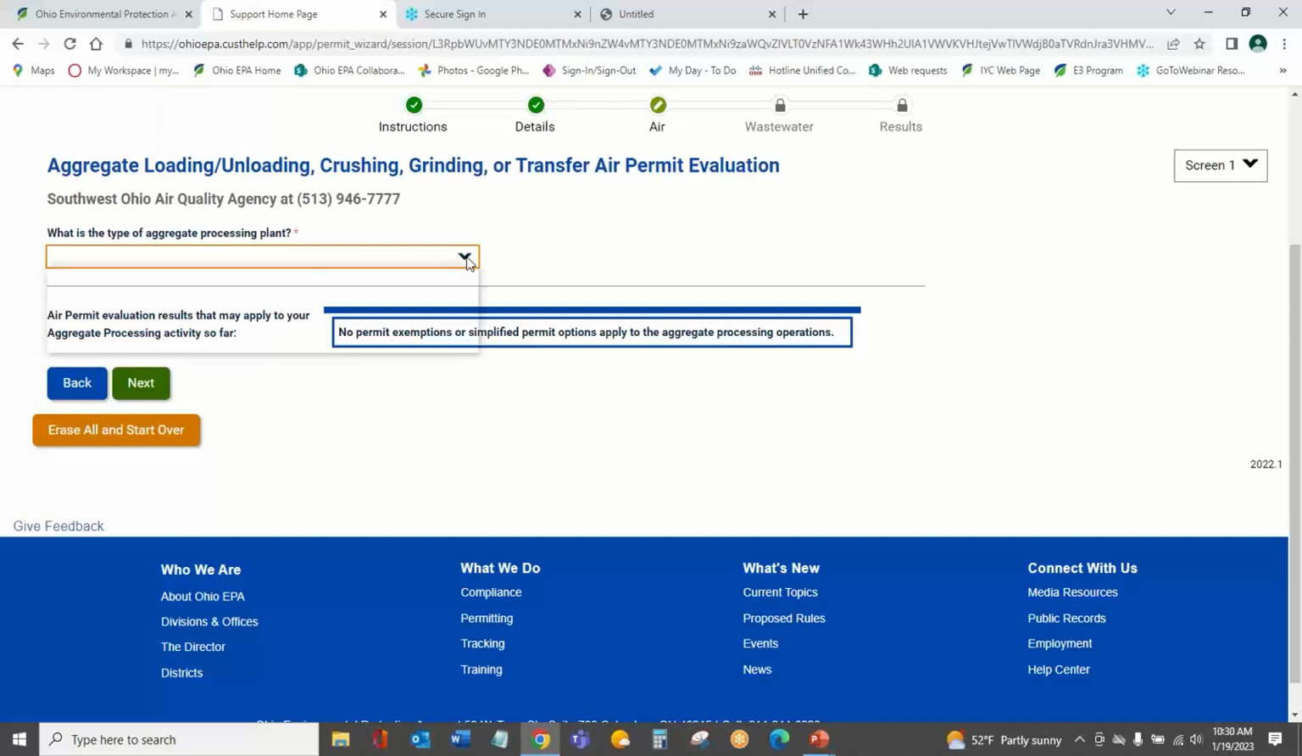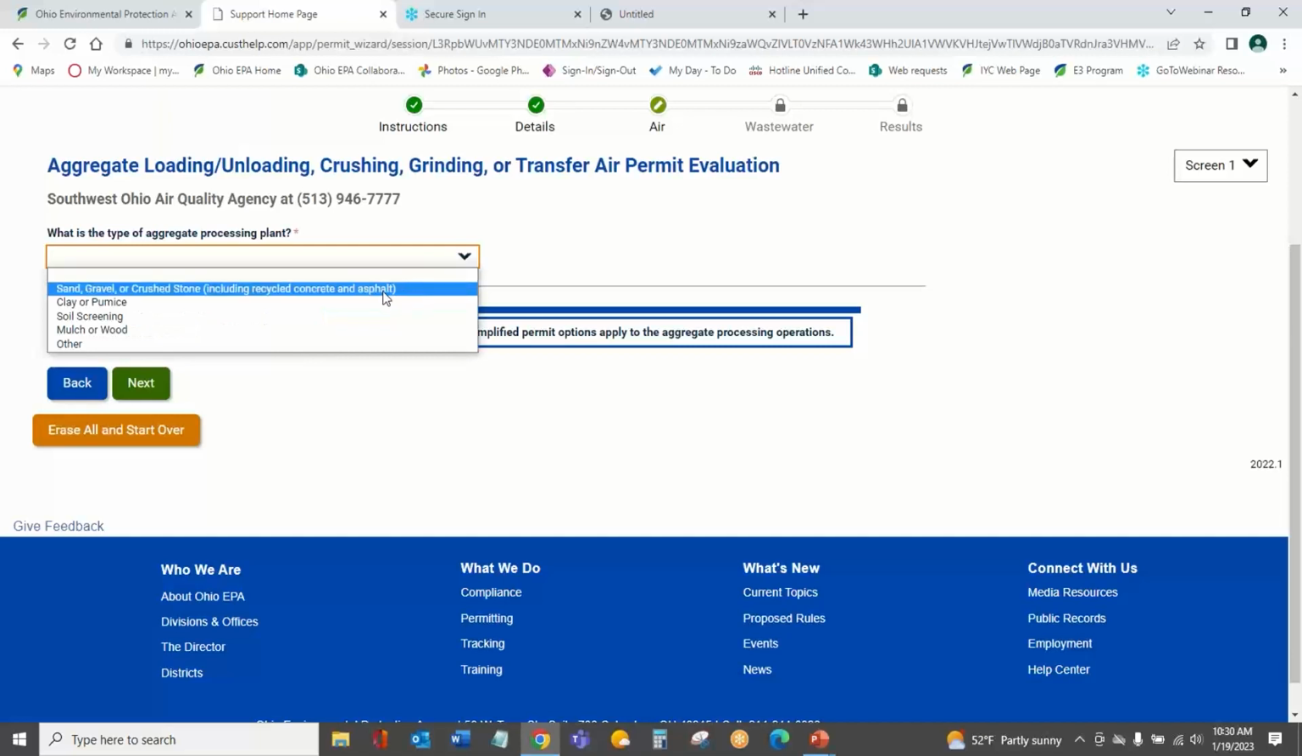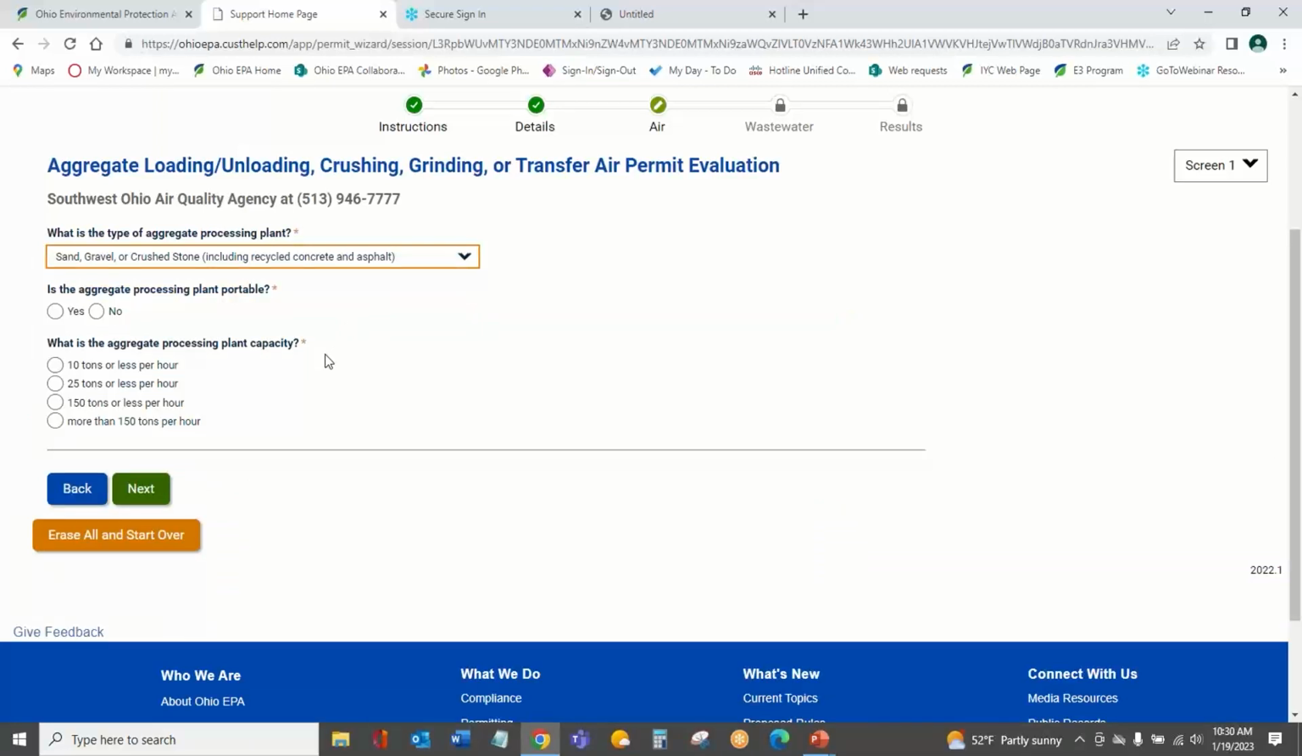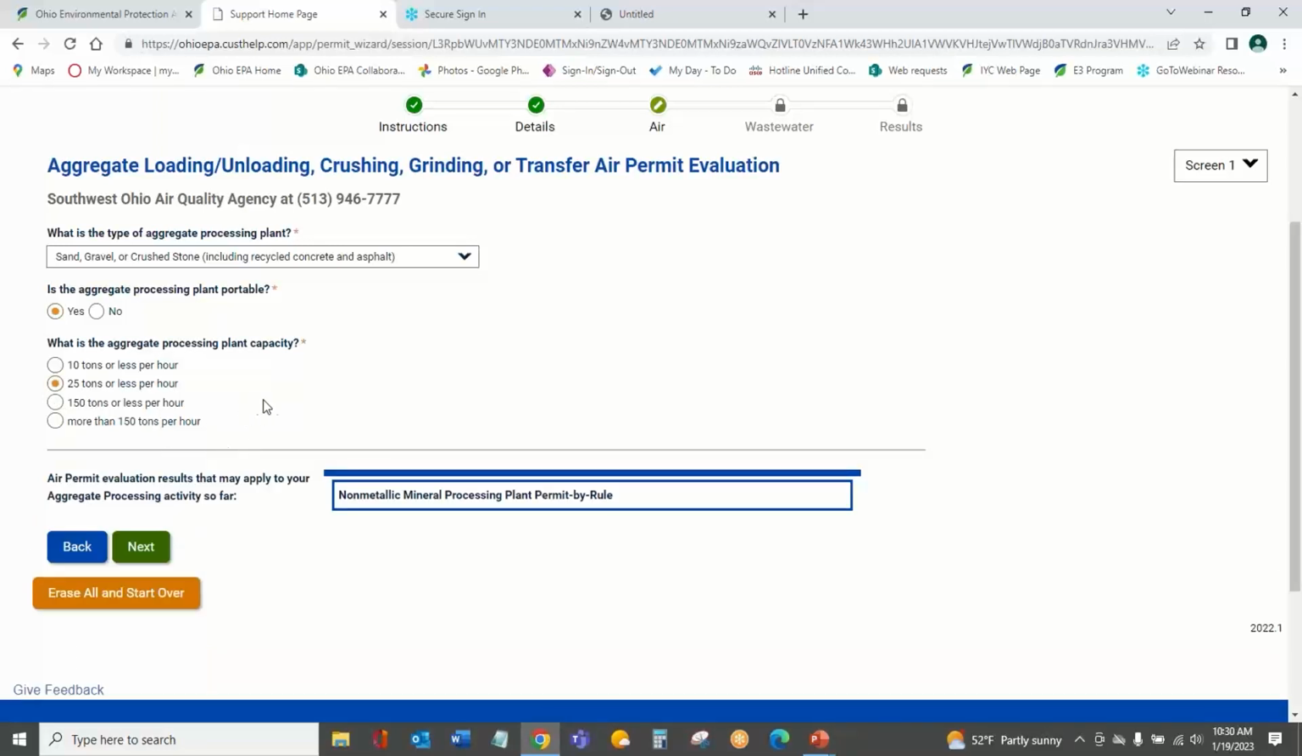So we're going to start with what type of aggregate processing does this plant have? And today I'm going to be a sand, gravel, or crushed stone plant. There is an aggregate processing plant. Is it portable? I'm going to say yes. We have a portable plant today. And what is the capacity? Today we're going to be 25 tons or less per hour. So based on these questions that I've answered, it's telling me that non-metallic mineral processing plant permit by rule may be available to my business.